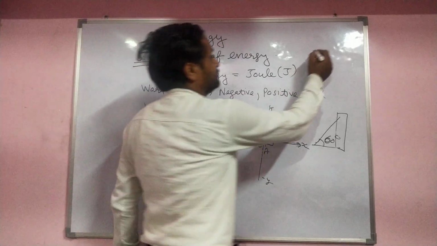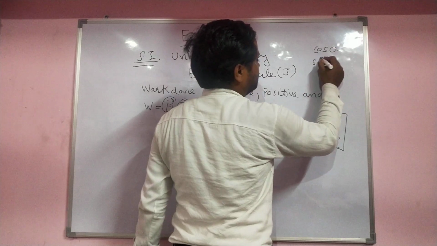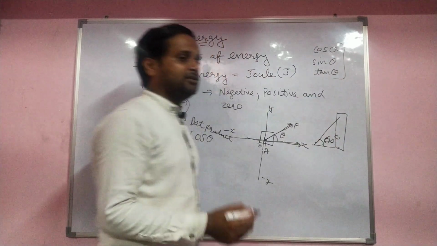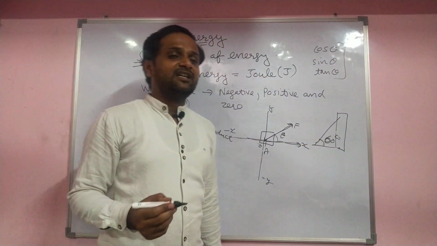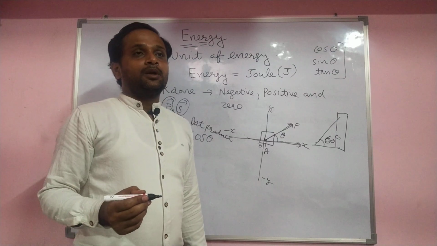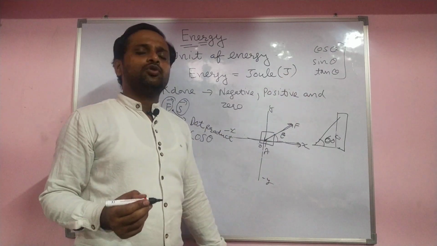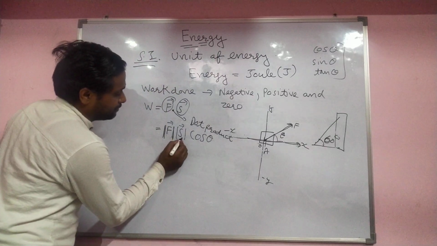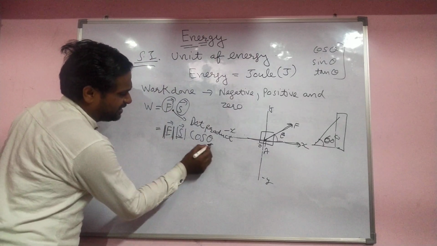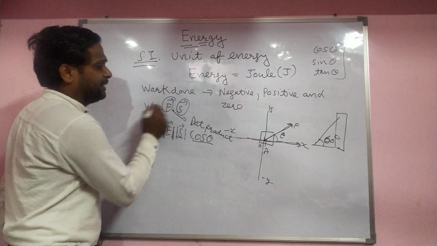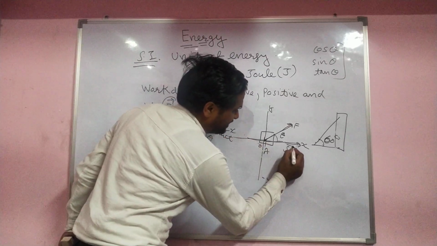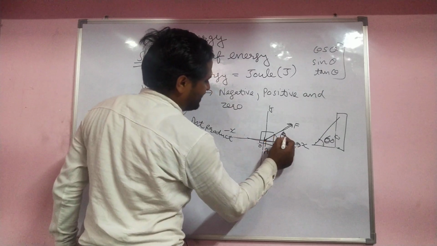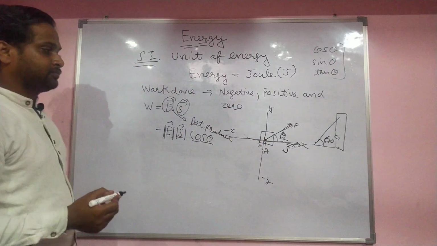Cos theta, sin theta, tan theta: these are the trigonometric functions. In mathematics, there is this chapter trigonometry, but you are not required to do this. So, magnitude of F, magnitude of displacement, and cos theta, the angle between them. For example, the body moves this side with displacement x. The angle between force and displacement is theta.